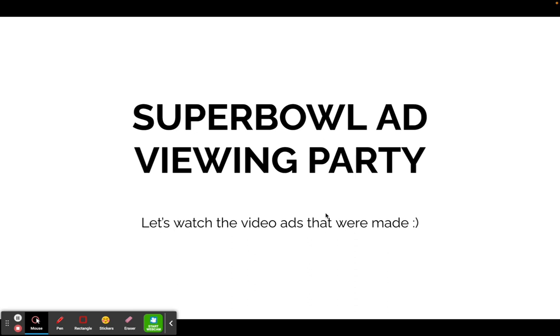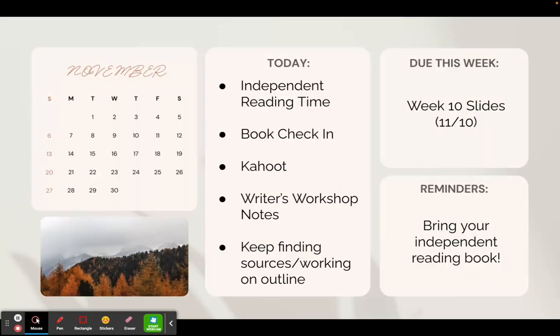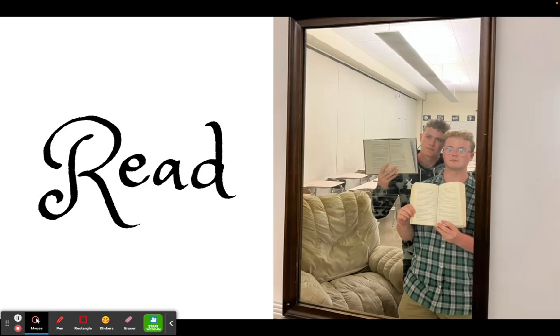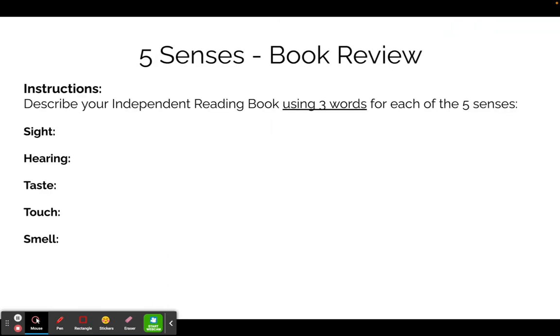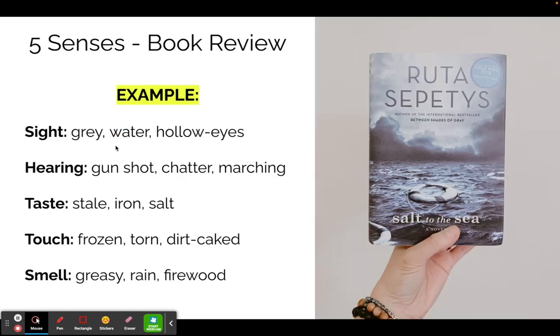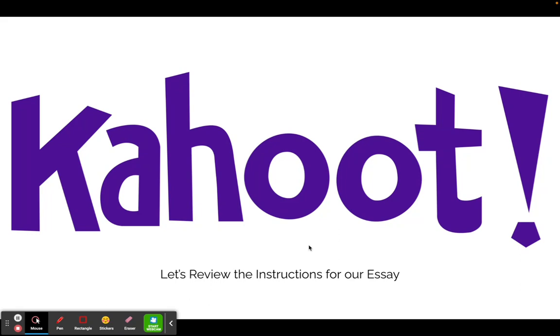And then on Monday, we are going to watch our Super Bowl ad videos. We will have some independent reading time on Wednesday and Thursday, and then we're going to do a 5 senses book review. So ideally, you're going to try to use the 5 senses to describe your book using 3 words. So here's an example of what that might look like using this book. Then we're going to do a Kahoot to review the instructions for our essay to make sure we have everything clear.